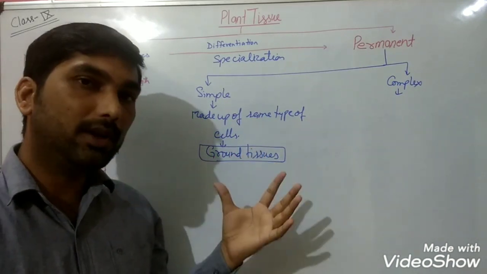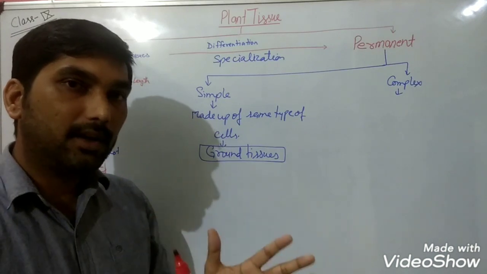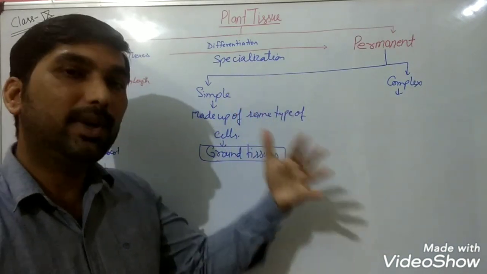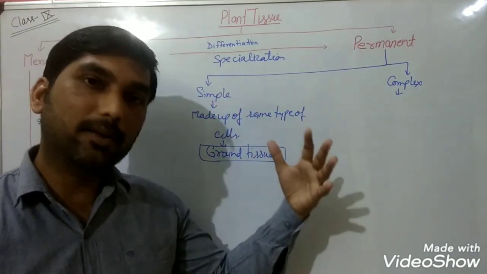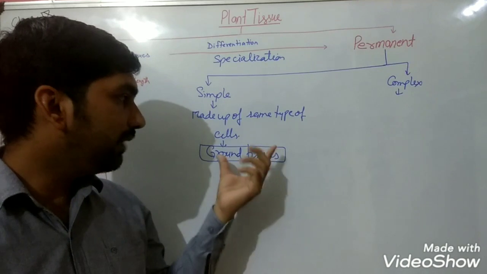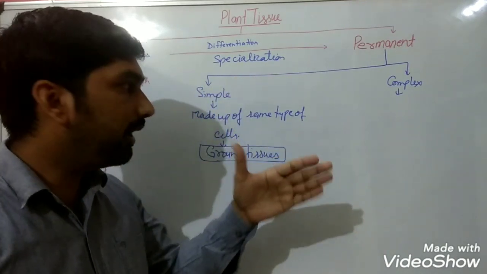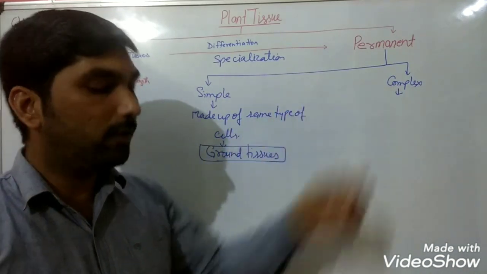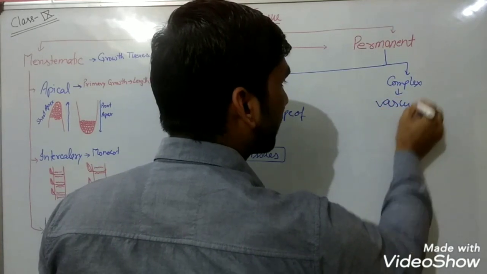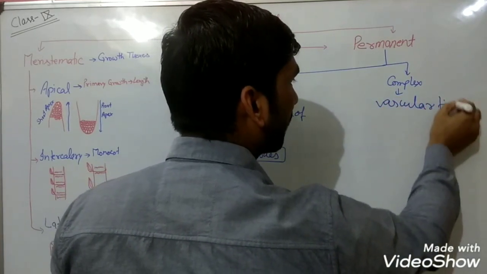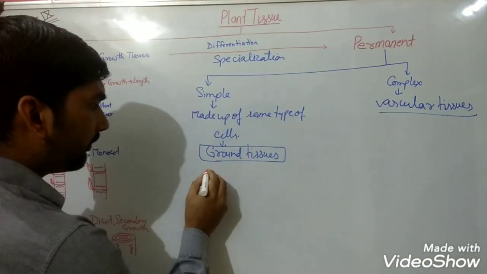So what is ground tissue? These are the tissues which are not present in the epidermis, meaning the external part in contact with the external environment. So that is the epidermis. These are not present in the external part of the plant, and they are also not the complex tissues, which are known as vascular tissues.